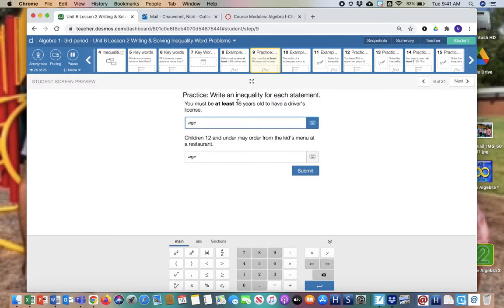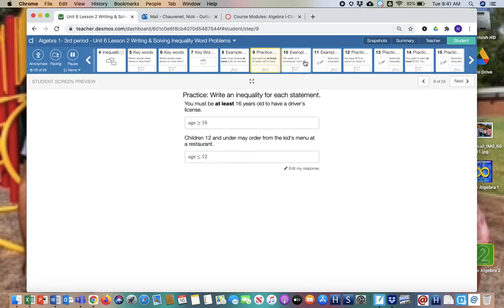You must be at least 16 years old to have a driver's license. So at least, that means you could be that number or you could be above it, right? So you could be 16 or older to have a driver's license. Children 12 and under may order from the kids menu at the restaurant. So you could be 12 or you could be less than 12, right? So it's just reading the situation, right?